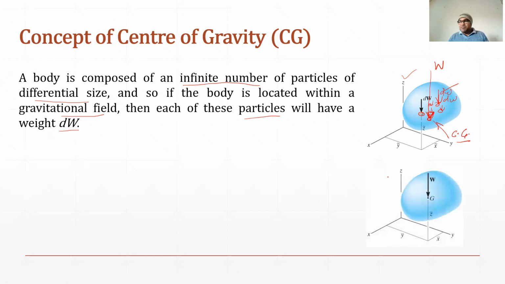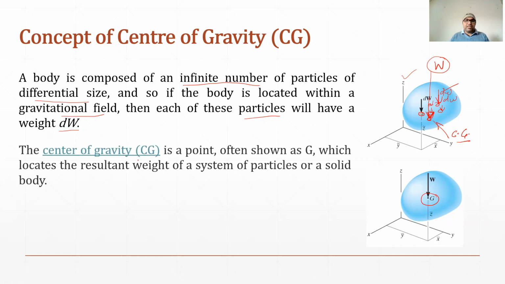So this is what I have explained. There may be an infinite number of particles having weight dw, and if we want to find the resultant weight, it can be expressed as w, and that w will pass through a single point, expressed as G, and this G will have a proper coordinate with reference to the x, y, and z axes.